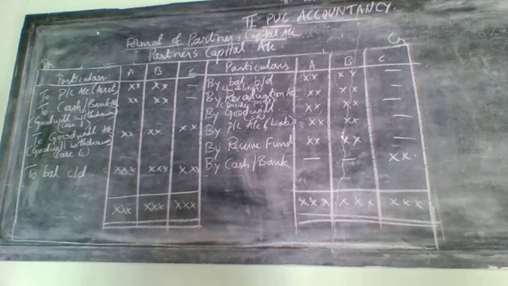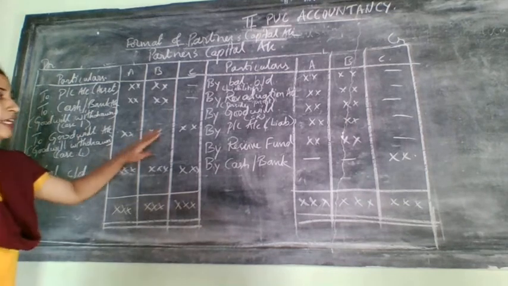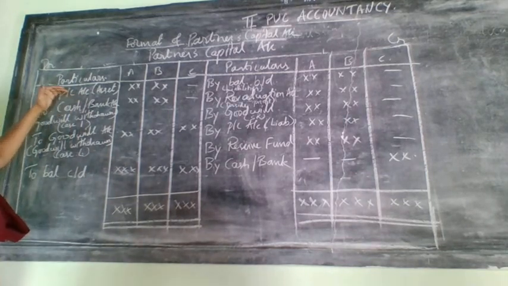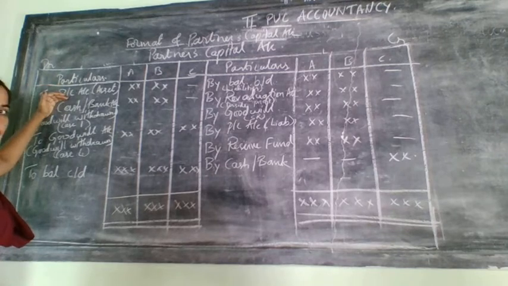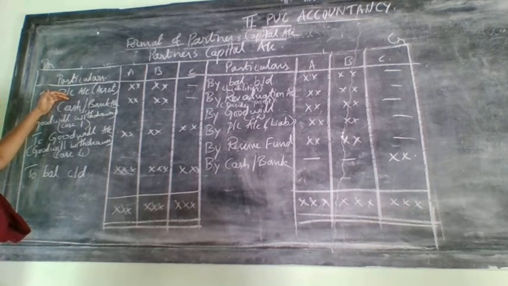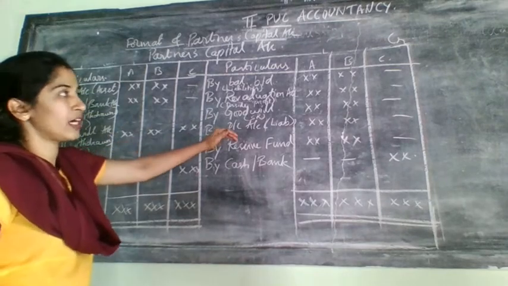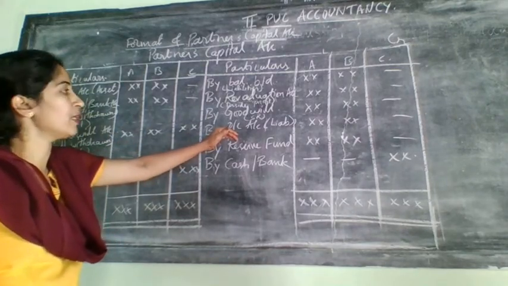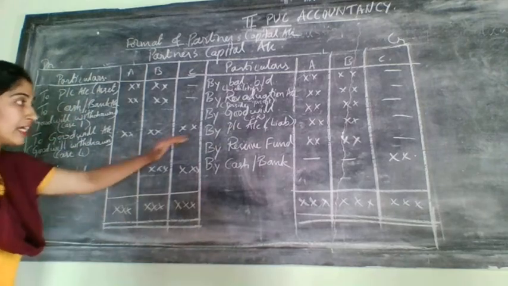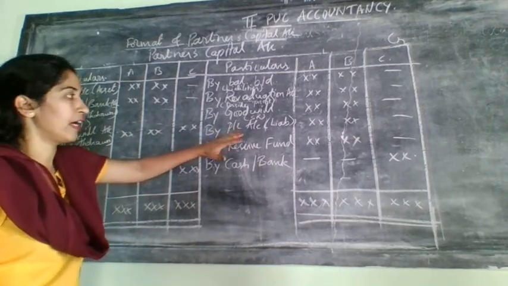This is a loss. So when it is given on the asset side, the profit and loss account will come on the debit side of the partners capital account. If that profit and loss account is on the liability side, then it will come on the credit side of the balance sheet, the credit side of the partners capital account.